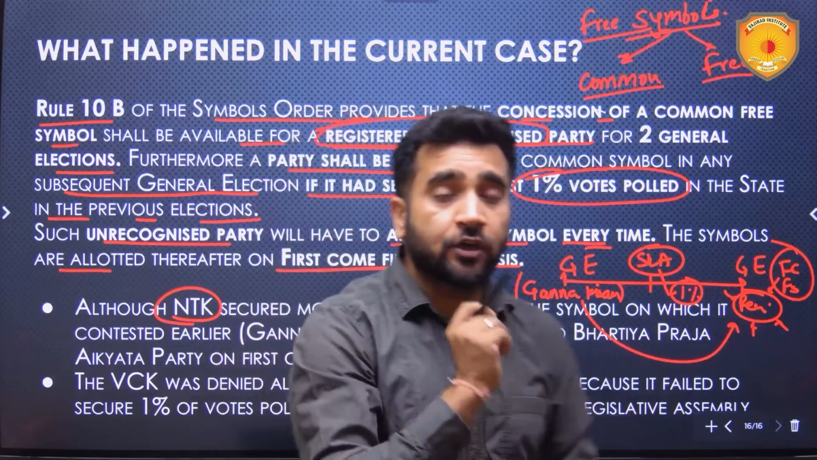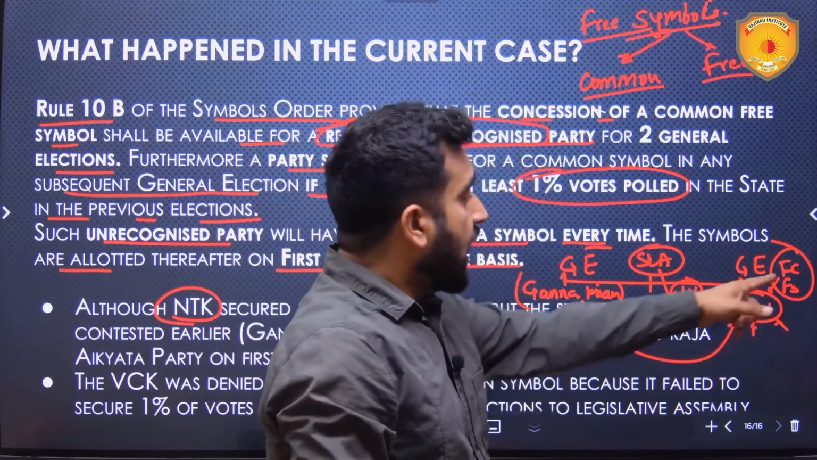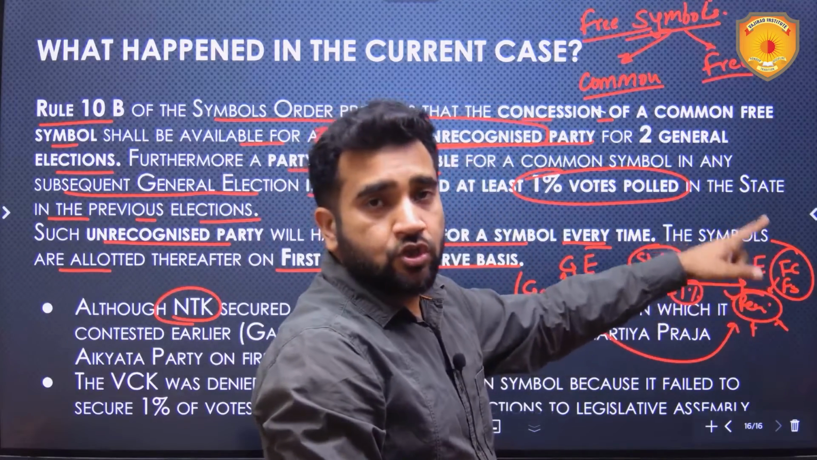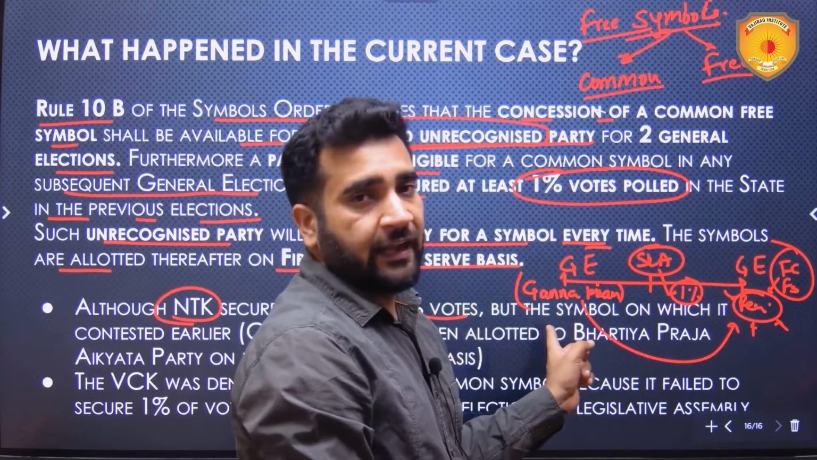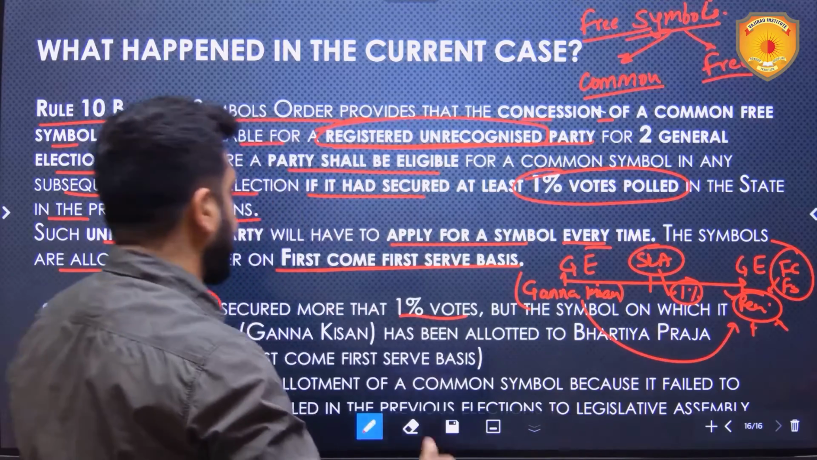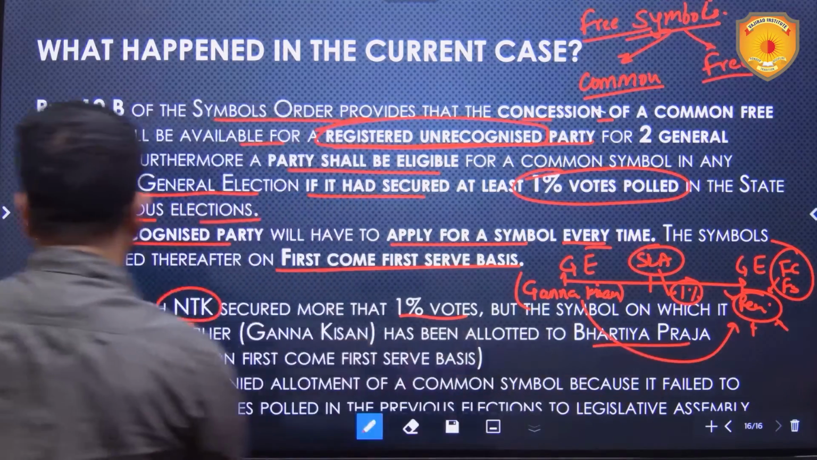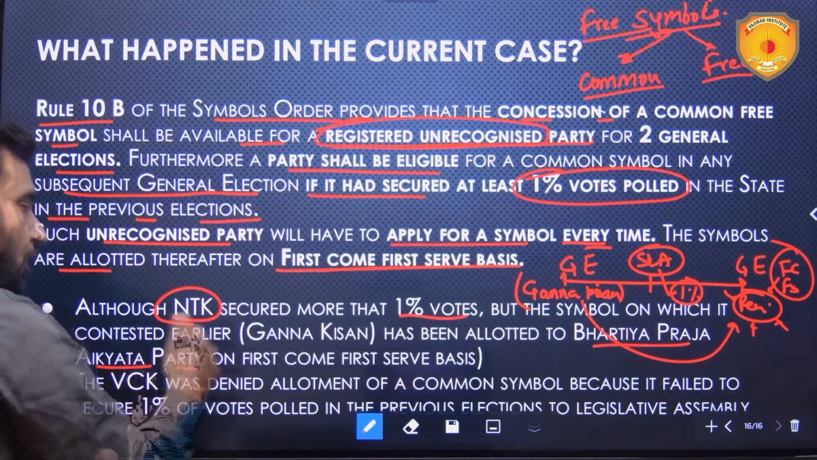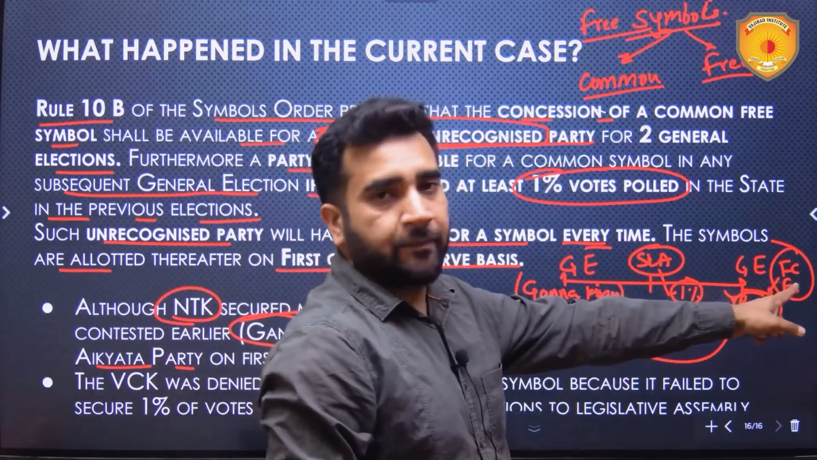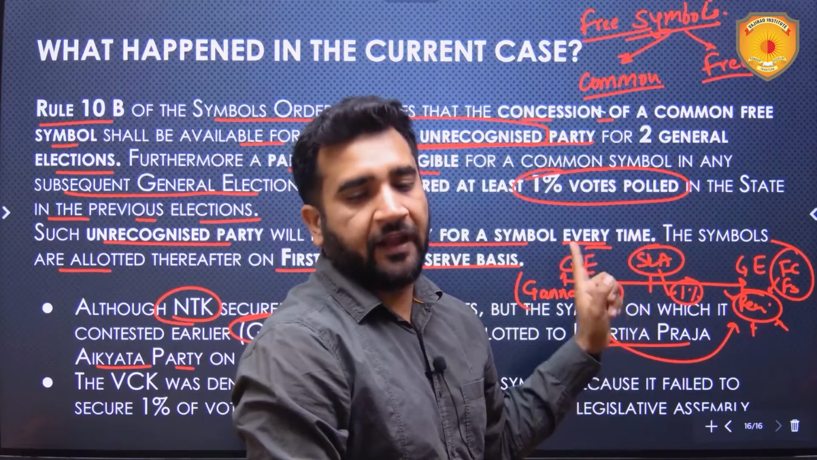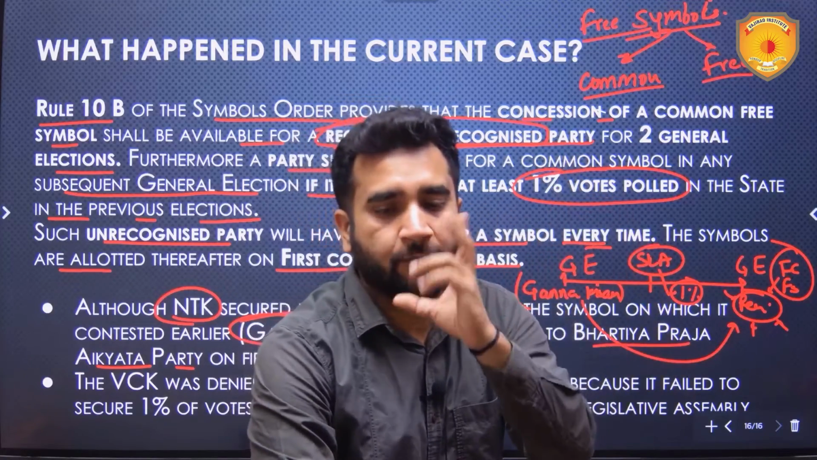But it did not get that symbol because another political party chose to take that symbol before this NTK applied. So that other political party was Bharatiya Praja Aikata Party. It got that symbol of Ganna Kisan over here because it applied before NTK. And NTK is now fighting on that symbol of Mike.